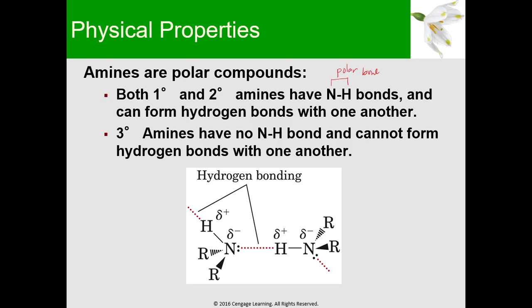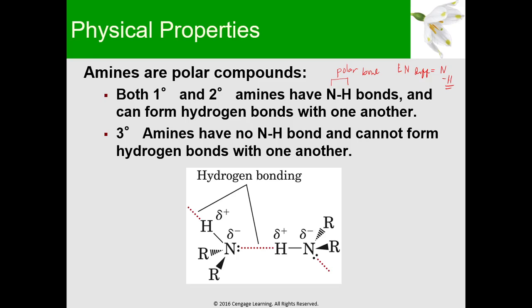So, you recall the electronegativity difference. You get the electronegativity difference of N and H. Balikan ninyo yung topic natin na yon at makikita ninyo doon na the NH bond is polar. And these NH bonds can form hydrogen bonds with one another. Okay?